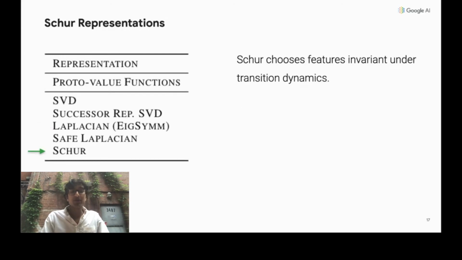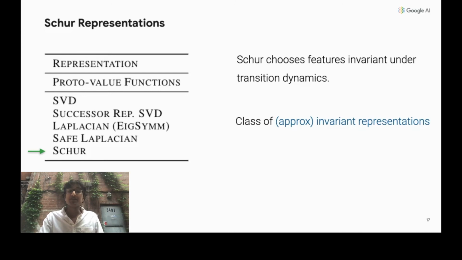The final representation on our list is the Schur representation, which finds features that are invariant under the transition dynamics. That is, the feature values at the current time step are predictive of the feature values at the next time step. This representation is optimized specifically to preserve the eigenvalues of the transition matrix and is therefore always stable.